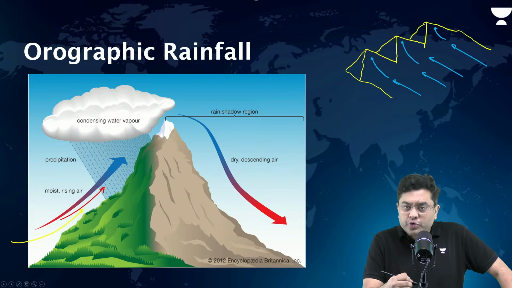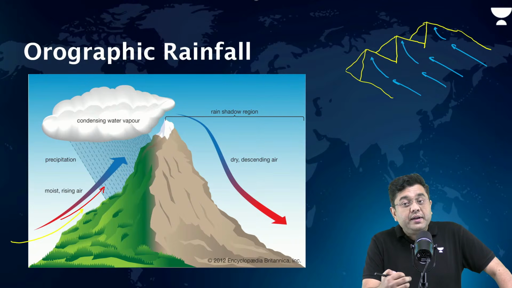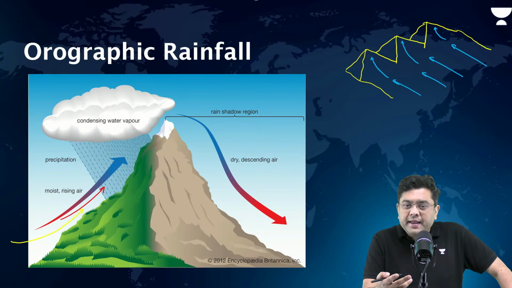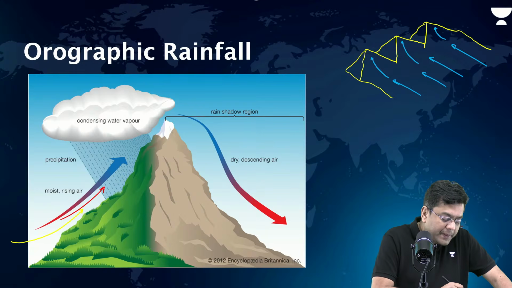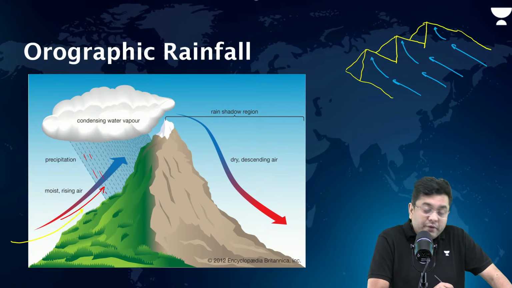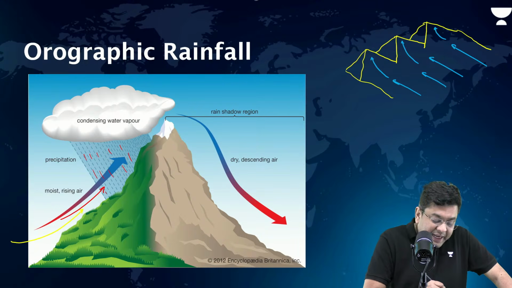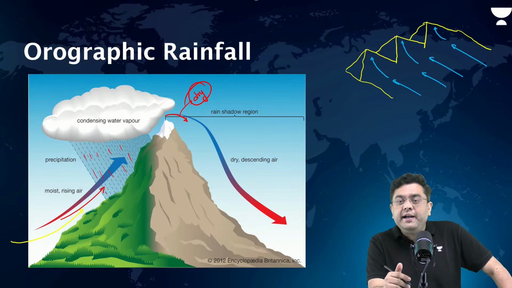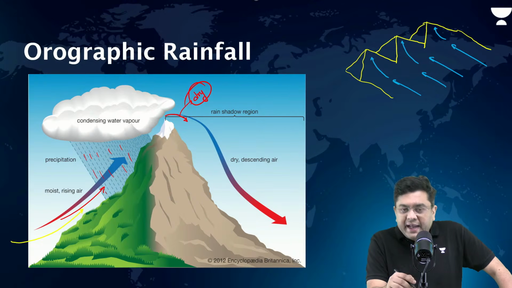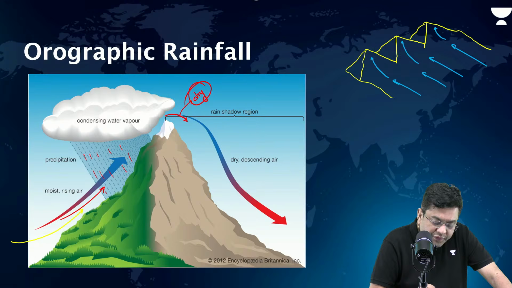As they are forced to rise up, there will be expansion and cooling, and that is when they will create condensation. This will always lead to a huge amount of rainfall on one side. By the time the air comes here, the air is already dry. All the water vapor has been drained out of it. And then the air starts to sink.